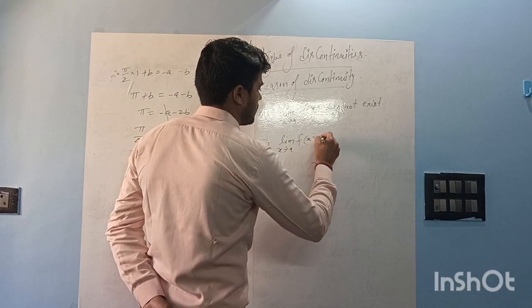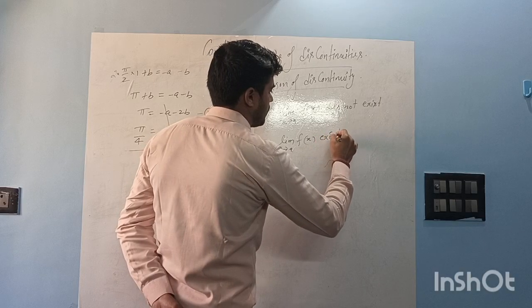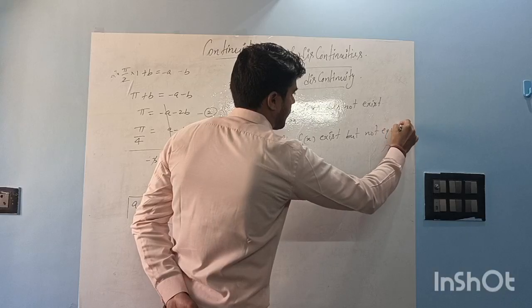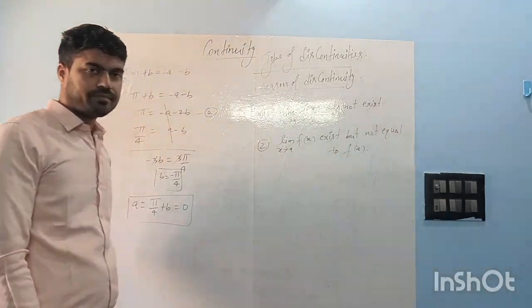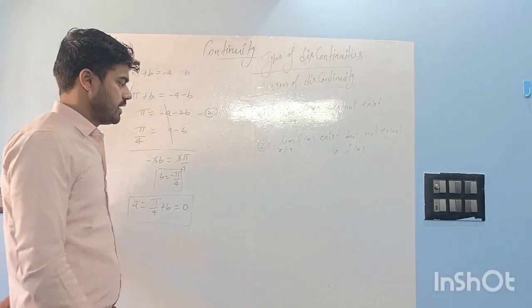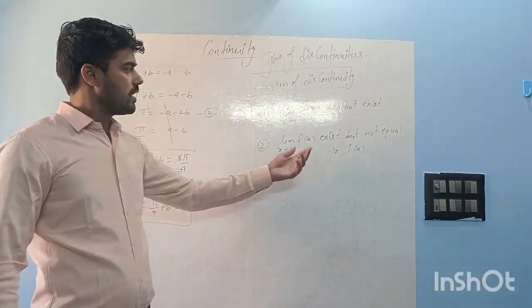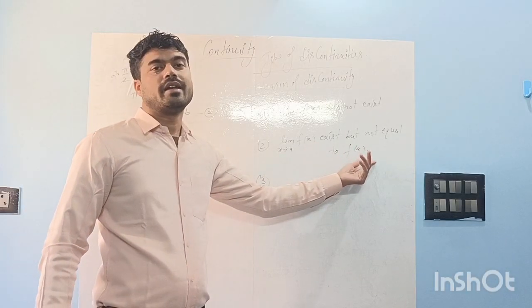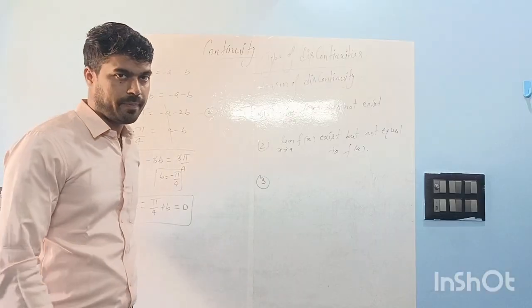f(a) exists, but the limit is not equal to f of a, right? Third case is when the limit of f(x) exists but f of a does not exist, meaning the function is not defined at a.